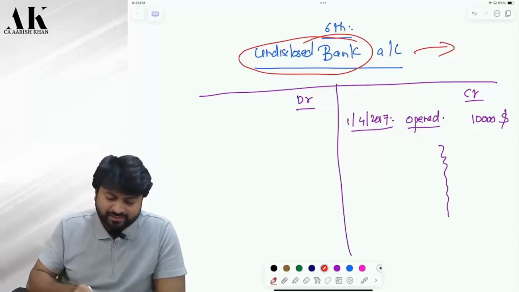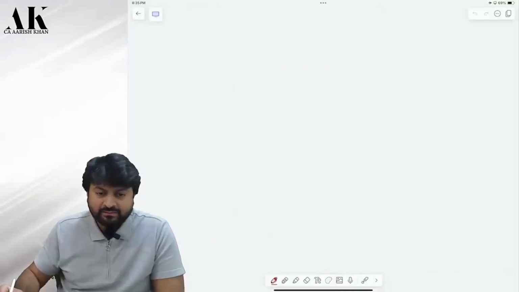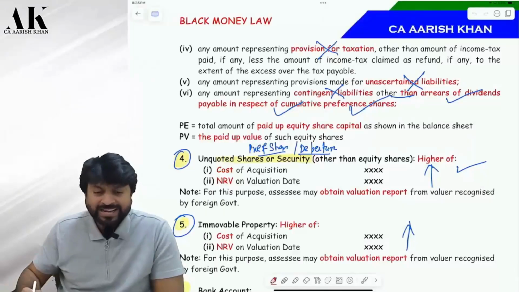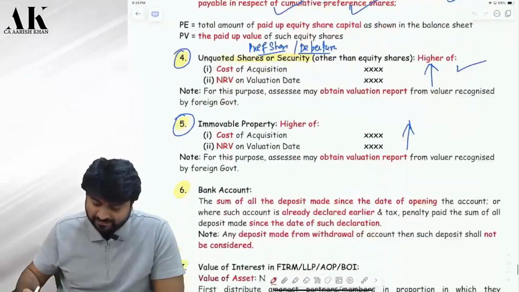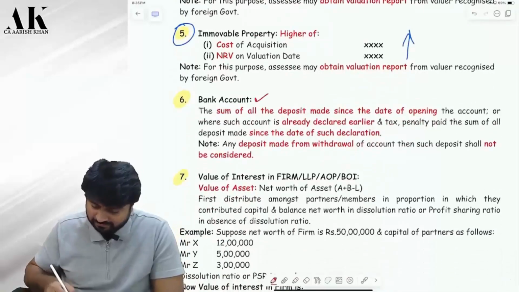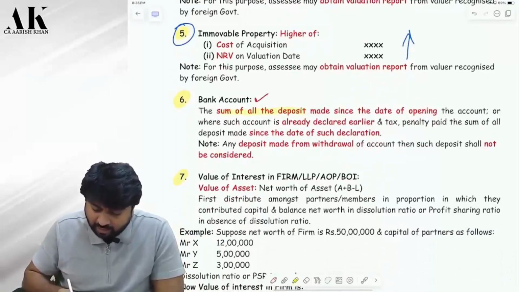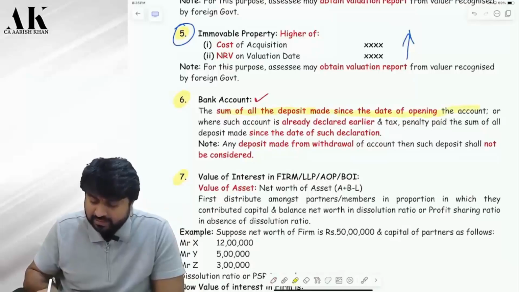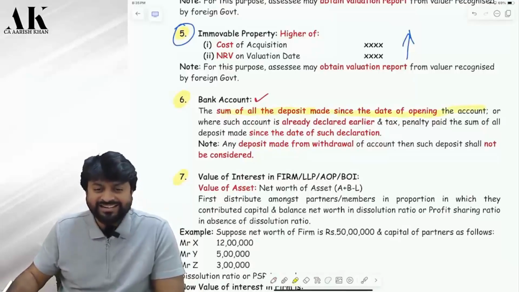See what the law says. Very dangerous provision. Bank account, how will you value? The sum of all deposits made since the date of opening the account. Check. So since the date of opening the account till today, whatever amount you have, what?